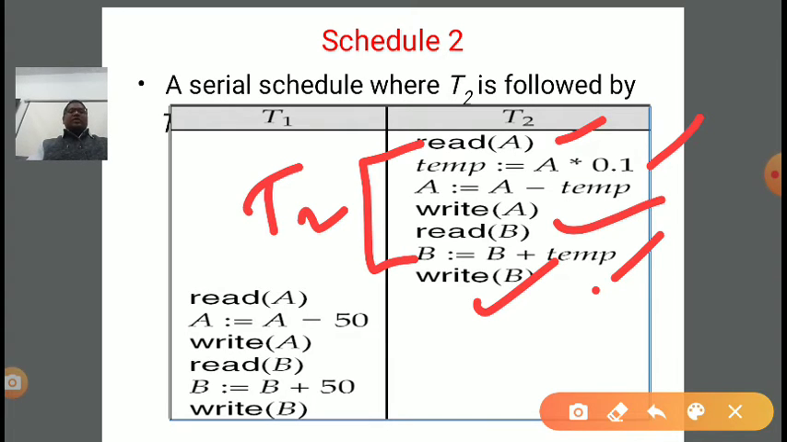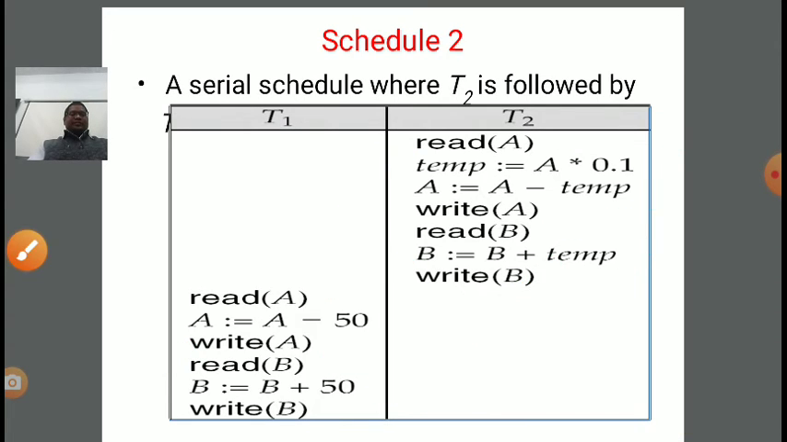After that we perform the steps of T1, that is, access A, then deduct 50 from A, then update the value of A in the database, then access B, add 50 to B, and then write B in the database.